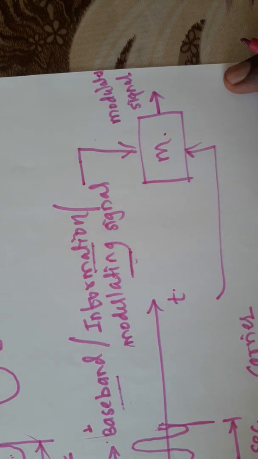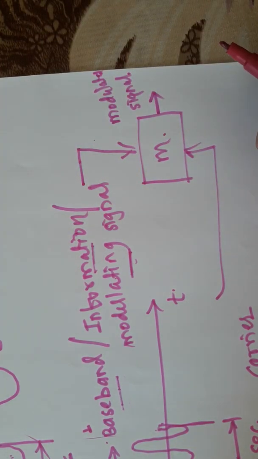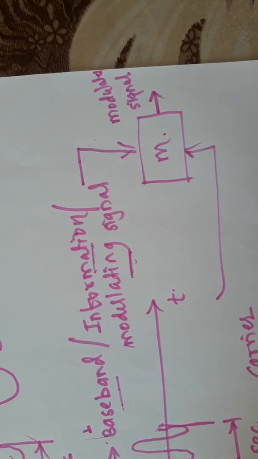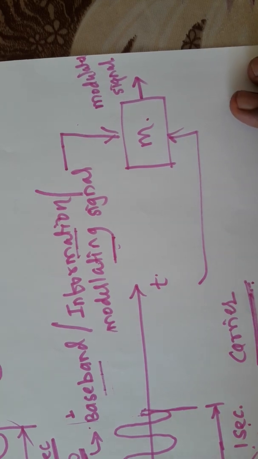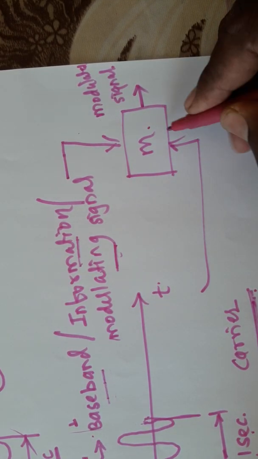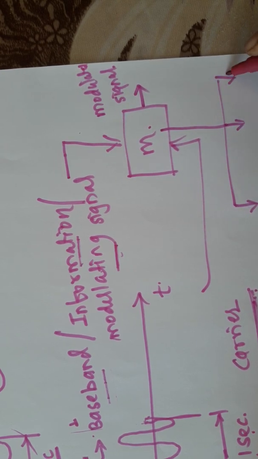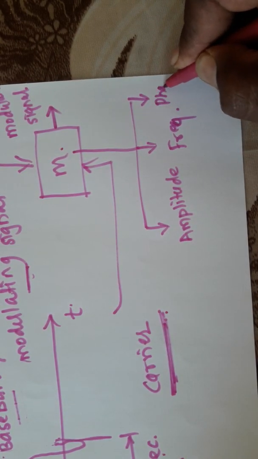The modulated signal is the signal formed with the combination of your low frequency and high frequency signal, or the superimposition of the lower frequency signal over the higher carrier signal. One important term is that this modulator can be of three types: an amplitude modulator, a frequency modulator, or a phase modulator.